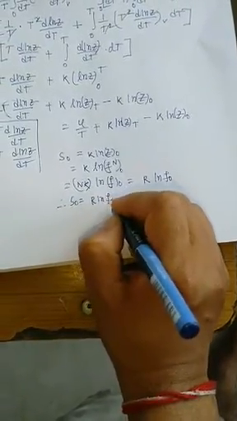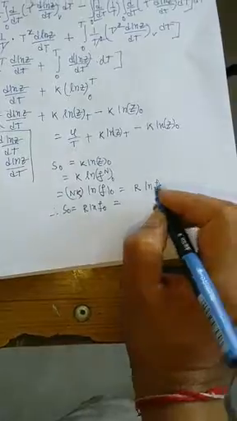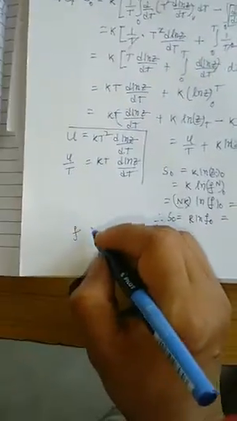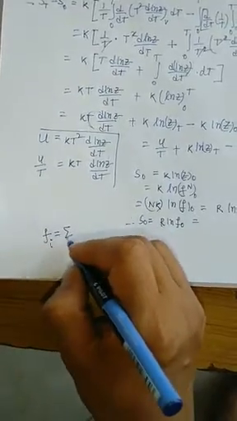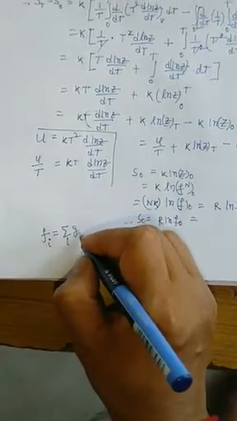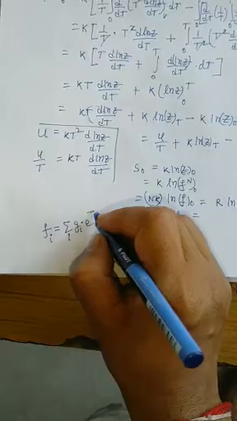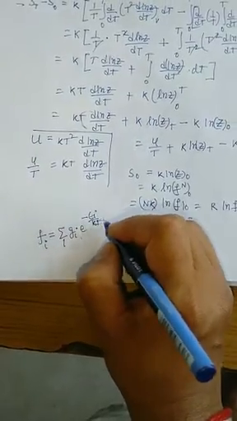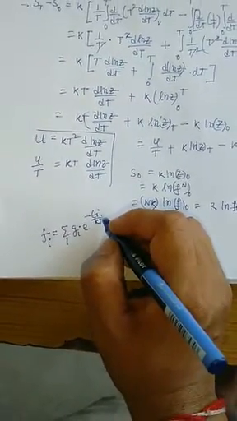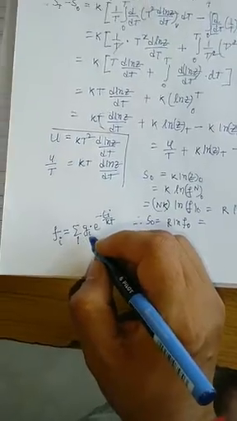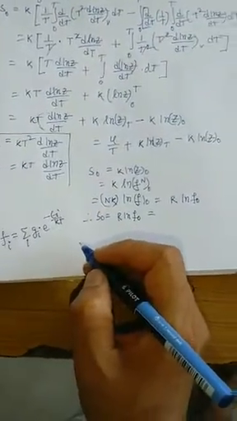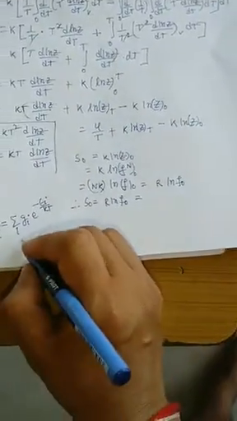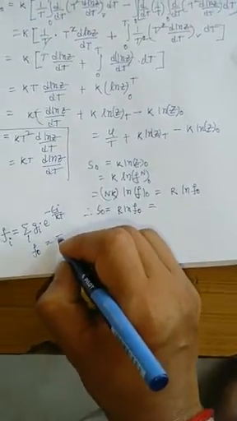R ln f naught, and we know what the value of f is. F is basically the partition function, or molecular partition function. So if I put f equal to summation i g i e to the power minus e i by kt, where i is the type of energy you are taking into account, and g i is its corresponding energy level degeneracy. So for the zero case, if I put f0, then what happened?